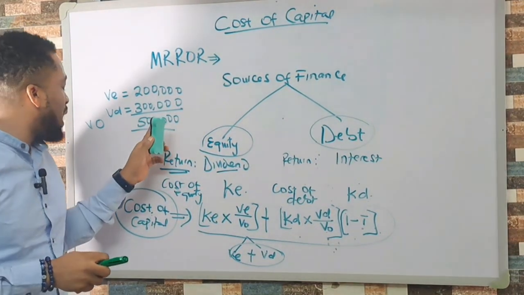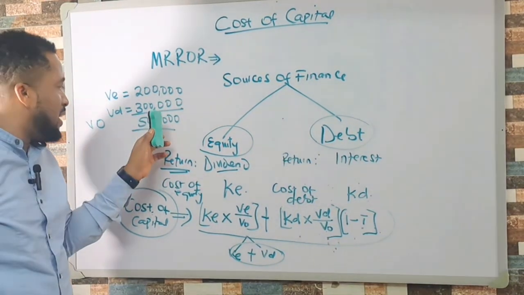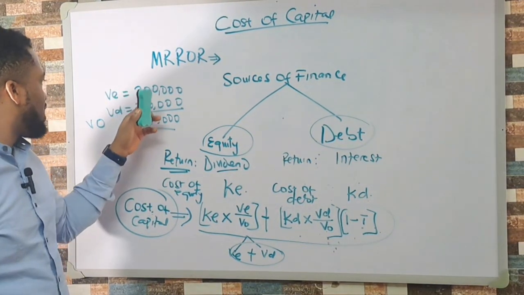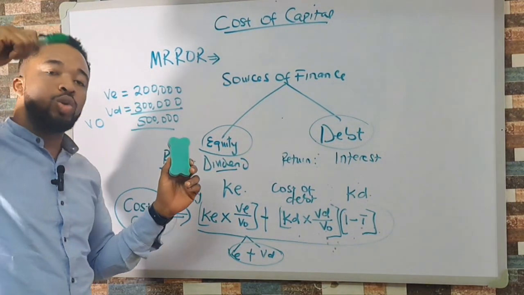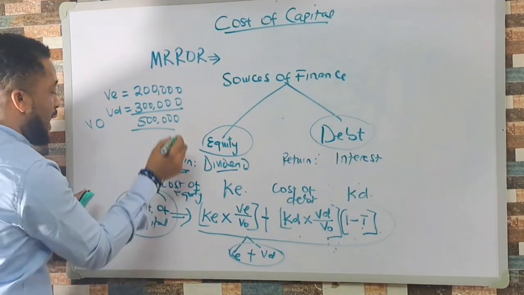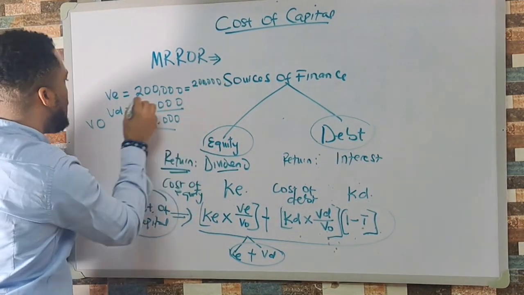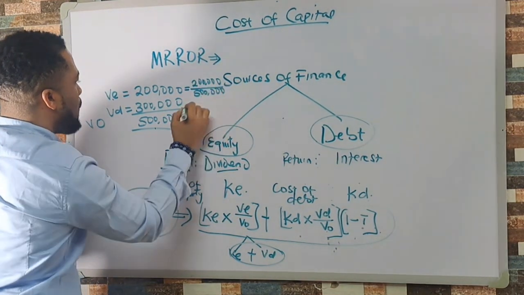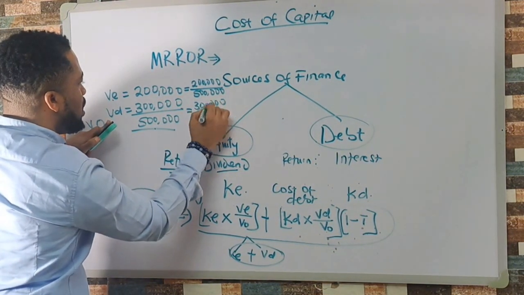We call it value of organization because if this is the total balance sheet size of my company, it means that the value of my total asset will be reflected in this 500,000. My total asset must also be 500,000 because I've raised 200,000 from equity and 300,000 from debt. That value should be reflected in the value of asset that I have in the company. All right. So this VE over VO is simply 200,000, the proportion of equity to the total value, divided by 500,000. And value of debt is 300,000 divided by